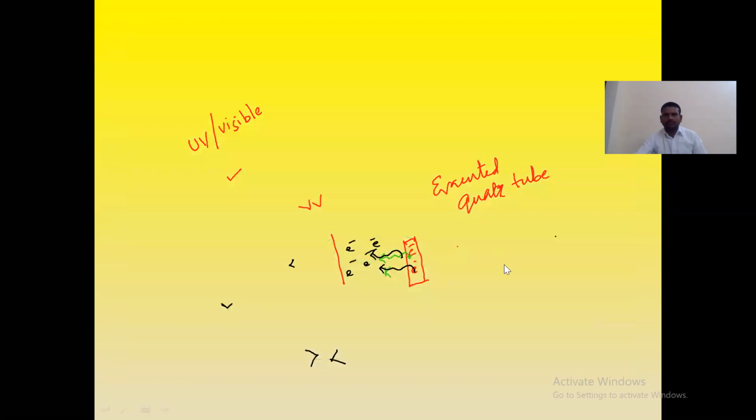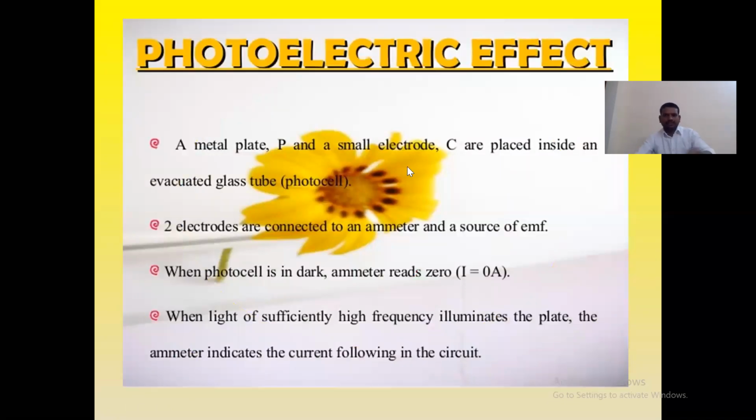After this, we have to go to one more slide. That is the construction. A metal plate P we have seen so far. A metal plate P and a small electrode C are placed inside an evacuated glass tube, that is the photocell. Two electrodes are connected to the ammeter and a source of EMF, that is the positive and negative terminal of the battery. When the photocell is in dark, the ammeter reads 0.